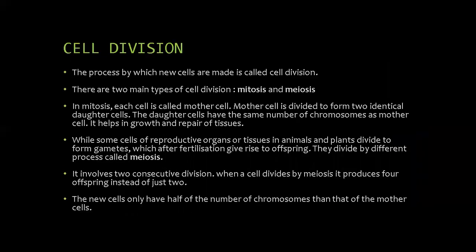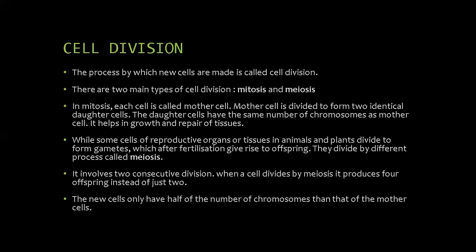Let's learn about cell division. New cells are formed in organisms in order to grow, to replace old, dead and injured cells, and to form gametes required for reproduction. The process by which new cells are made is called cell division. There are two main types of cell division, mitosis and meiosis. The process of cell division by which most of the cells divide for growth is called mitosis.